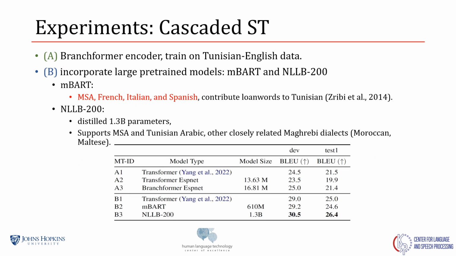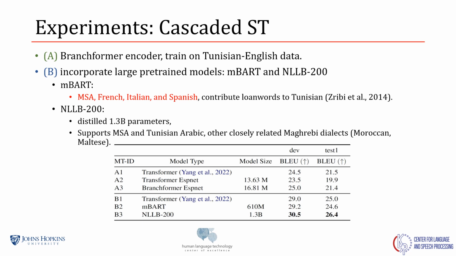For the MT component of the cascaded system, for the constrained setting, we are also using the BranchFormer encoder and train on the Tunisian-English data. For the unconstrained condition, we're incorporating large pre-trained models like mBART and NLLB 200 and fine-tune them on the Tunisian data. We chose mBART mainly because it was exposed to modern standard Arabic in addition to other languages like French, Italian, and Spanish, which contribute loanwords to Tunisian. For NLLB 200, in addition to modern standard Arabic, it was exposed to Tunisian Arabic and other closely related Maghrebi dialects like Moroccan and Maltese.